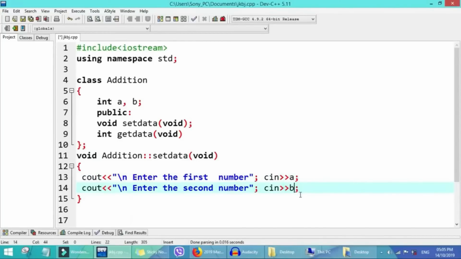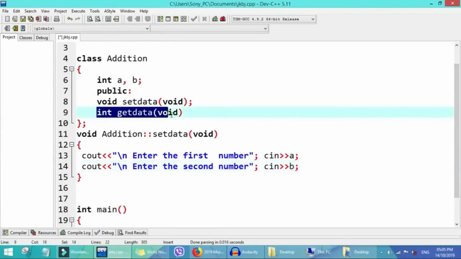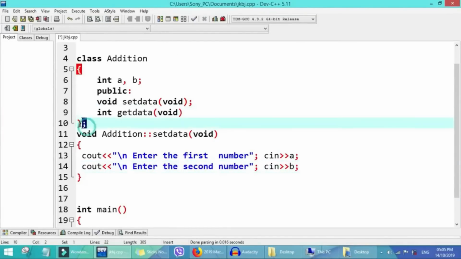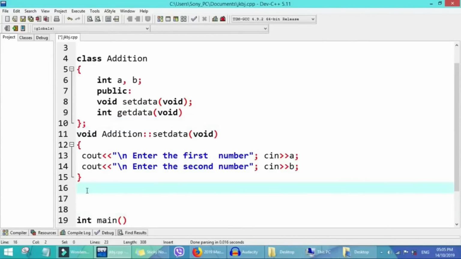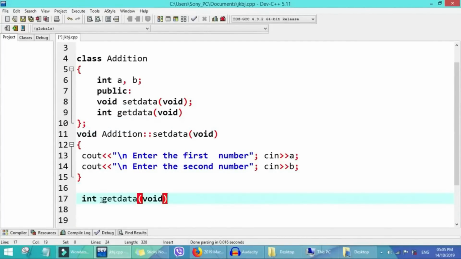So now we'll get our data. We'll copy everything inside here, and come outside, because this is where the class ends. But because of the scope resolution we use, it means all this data is inside the class. So for this place, we copy the class name and scope resolution, to automatically contain this function inside the class.